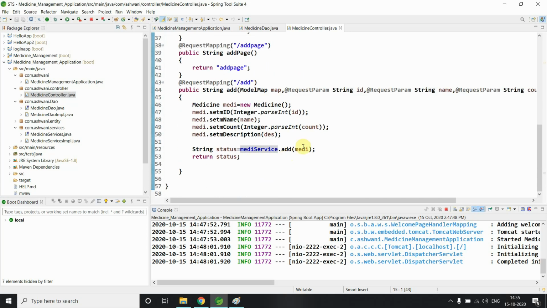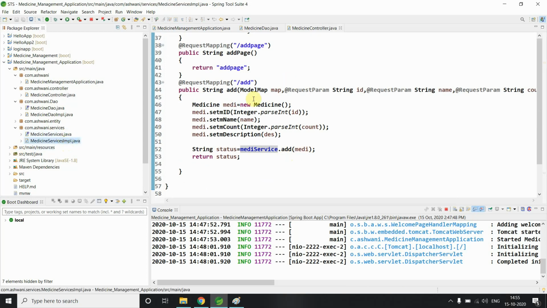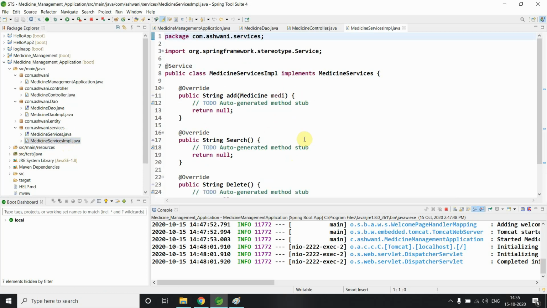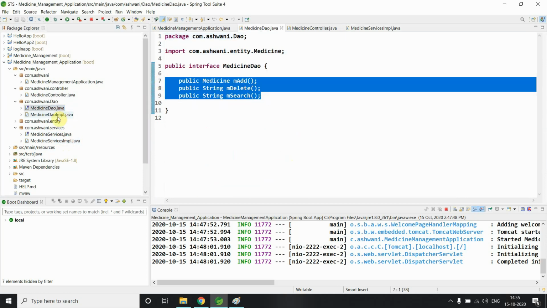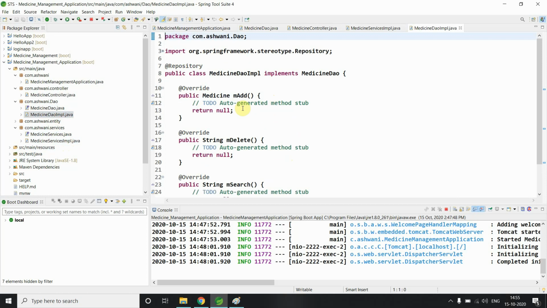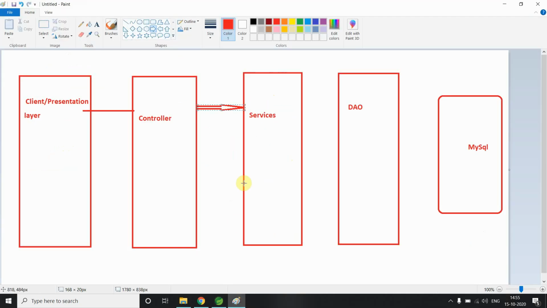So it comes to the services class now, and it will execute. In the case of DAO it works the same way. This is a DAO, you give a declaration here only, and this class is responsible for the implementation. So let's see now in graphical format. Suppose I have a request for add.